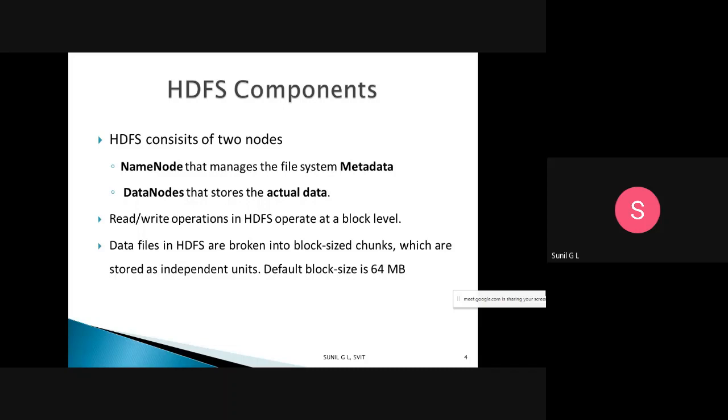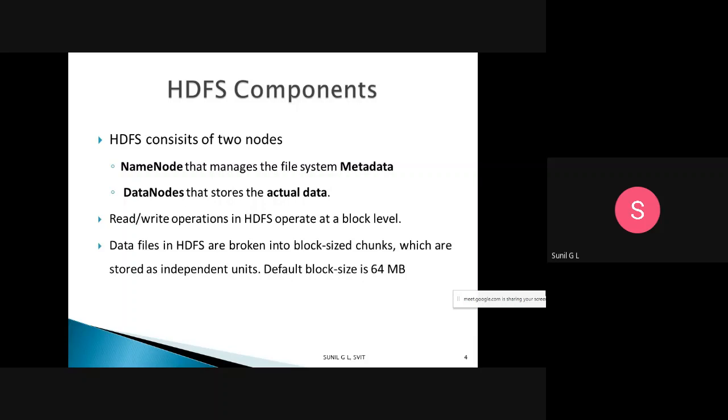The other one is the data node. What is the data node? The data node stores the actual data. So the actual data is stored in the data node, and the structure of that data is stored in the name node. Next, read and write operations in HDFS operate at a block level.